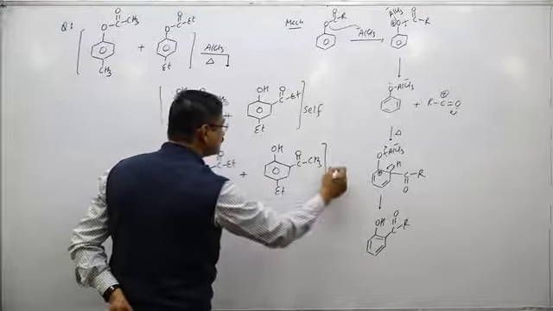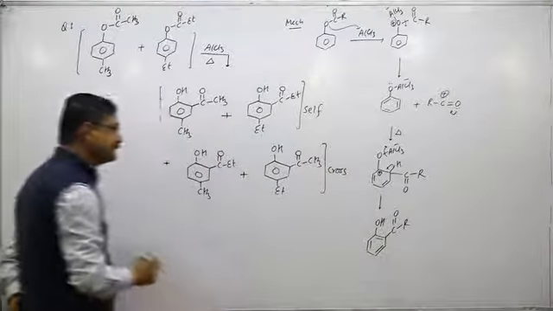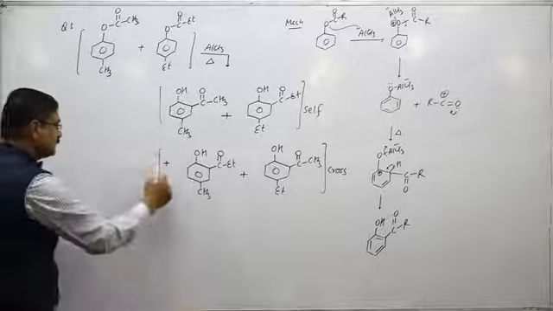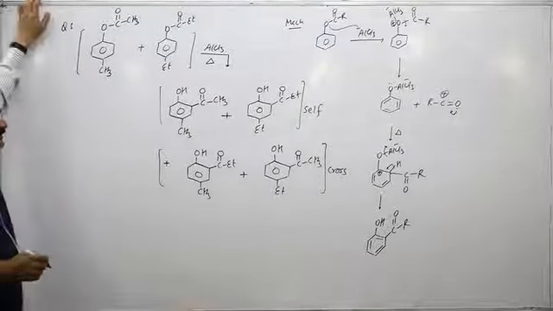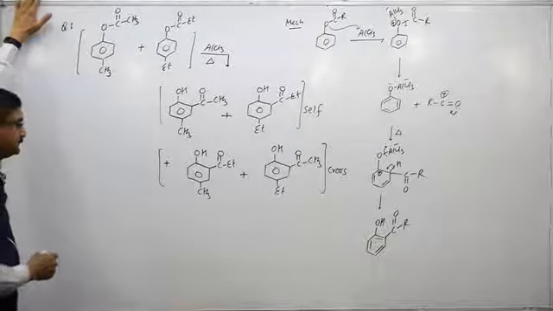So total 4 products are obtained in this reaction. So this is the intermolecular rearrangement reaction known as Fries rearrangement.